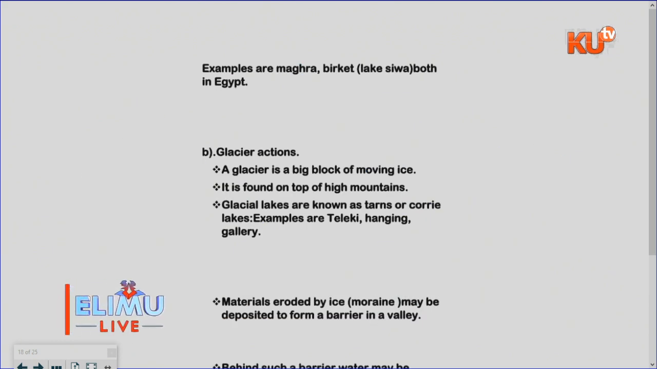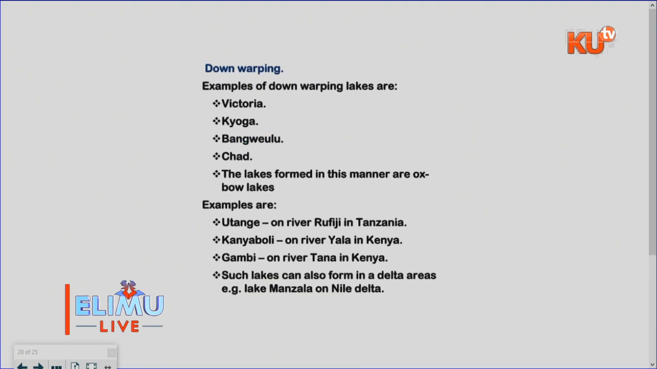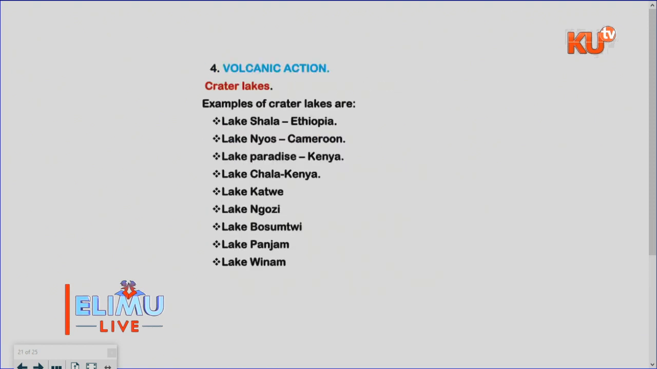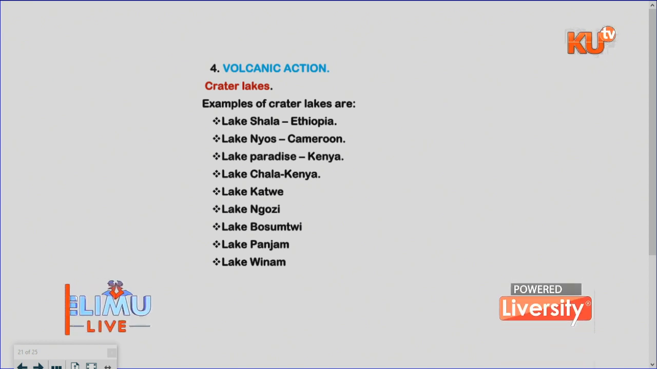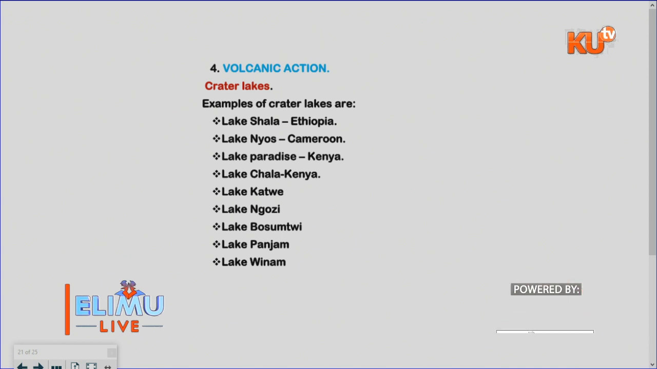Maybe as I conclude, let me just give you where the lakes are. Crater lakes: Shala, Chala, Paradise, and Nyos, although I have not arranged them according to my song. Katwe, Ngozi, Busutwi, Panjam, and Winam are the crater lakes in Africa. Visoke, you can also add Visoke there.